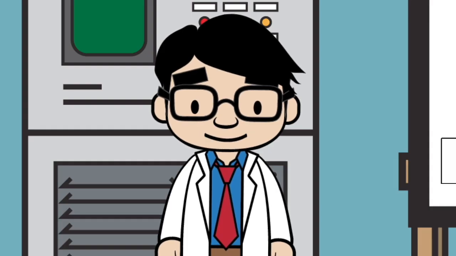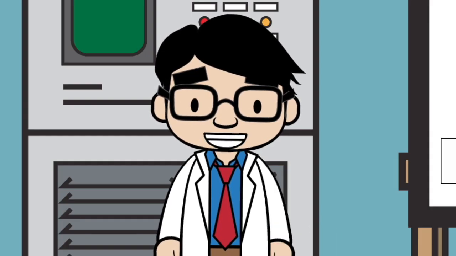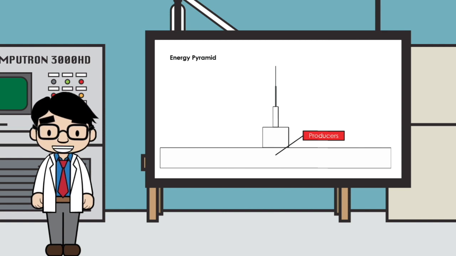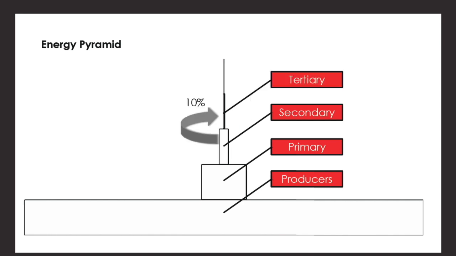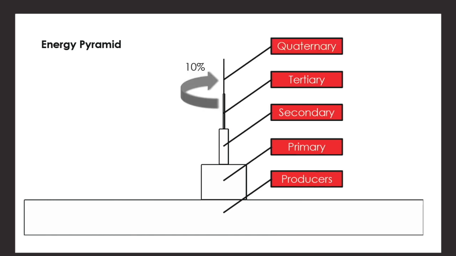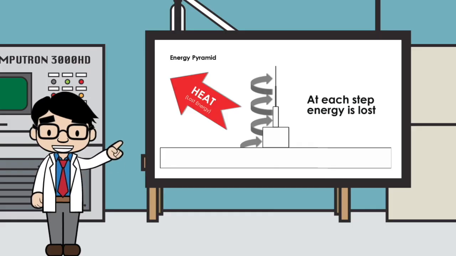If we put all the energy found in each trophic level in a rectangular box, producers would have the largest box. However, since only 10% of that energy goes to the primary consumers, they have a much smaller box. And since only 10% of that energy goes up to the next trophic level, secondary consumers have a much smaller box. And since 10% of that energy goes up to the next level, tertiary consumers have an even smaller box. And since 10% of that energy goes up to the next level, quaternary consumers have a tiny, tiny little box. At each step, energy is being lost as heat, so that means quaternary and tertiary consumers get a tiny, tiny little bit of energy.